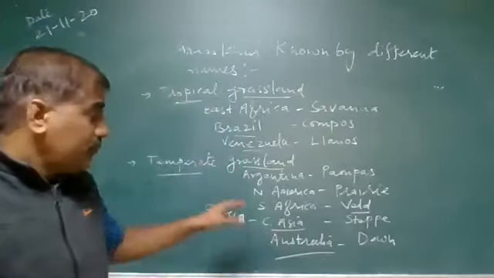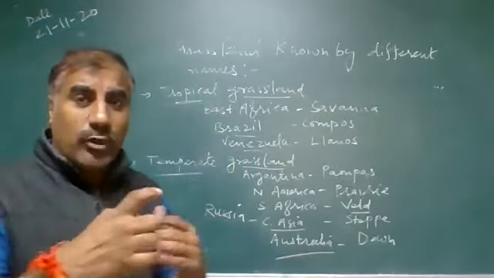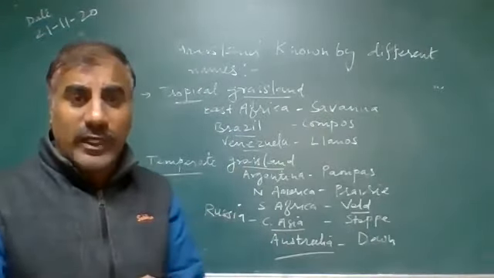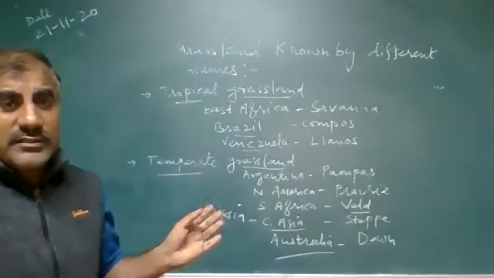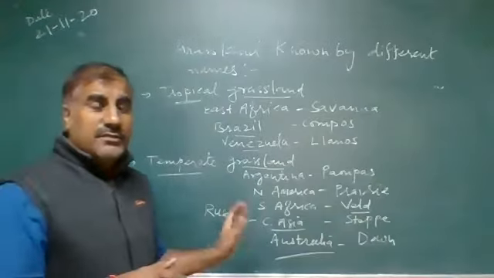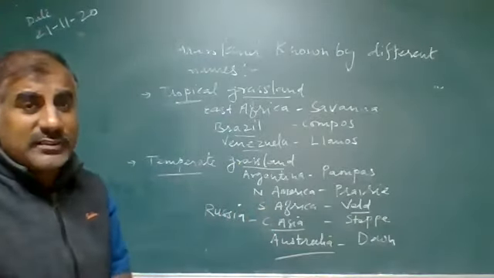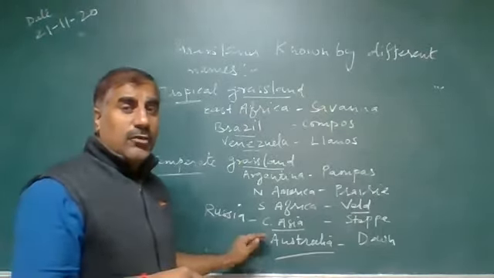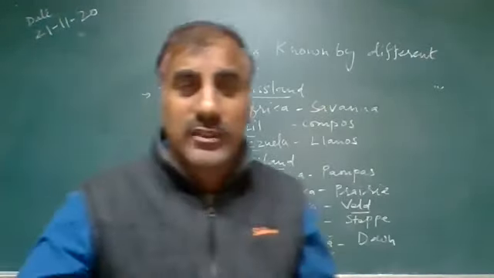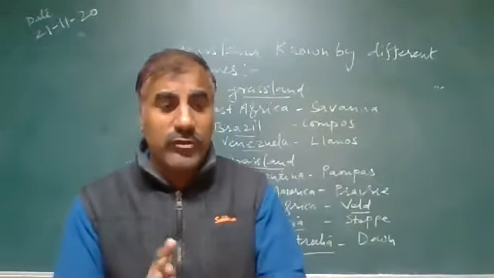In North America, on the border of the USA and Canada, it is known as the prairies. In South Africa, it is known as the veld grassland. In Central Asia or Russia, it is known as the steppe grassland. And in Australia, it is known as the downs grassland. So these are the different categories of grassland we have discussed today.